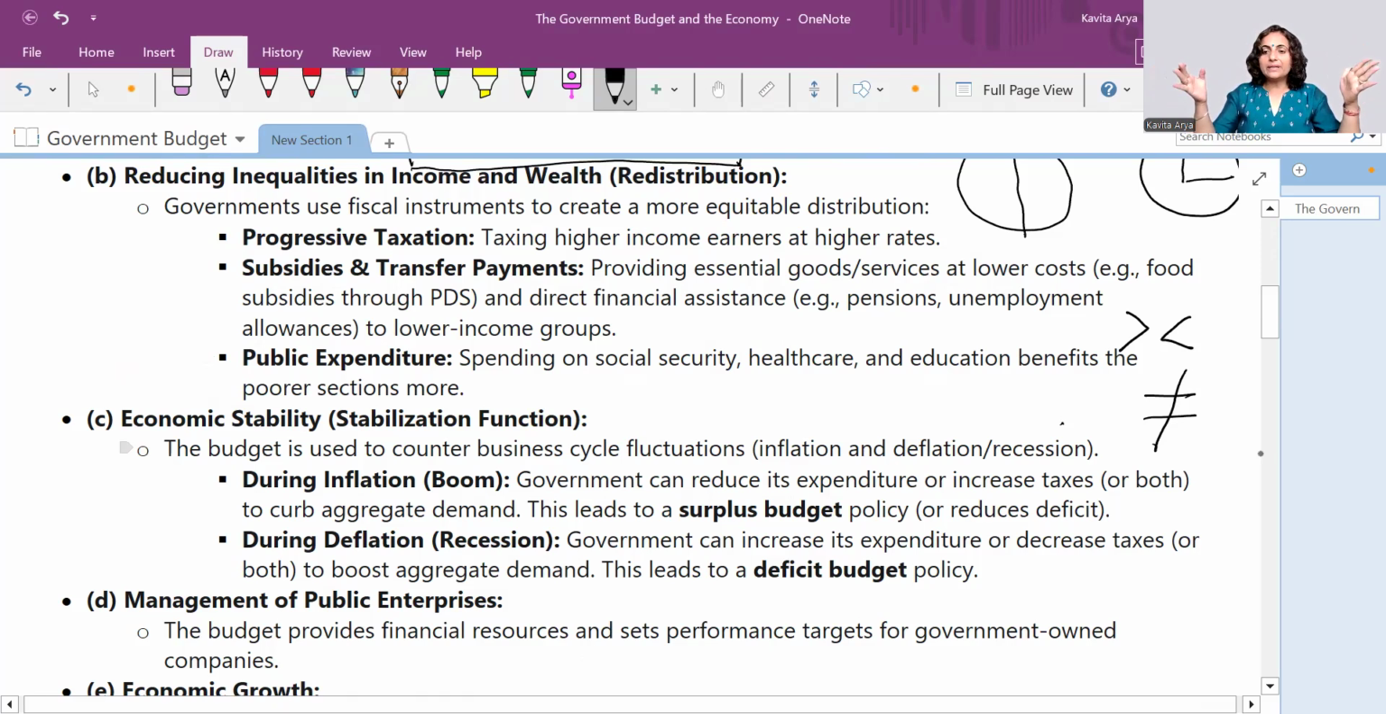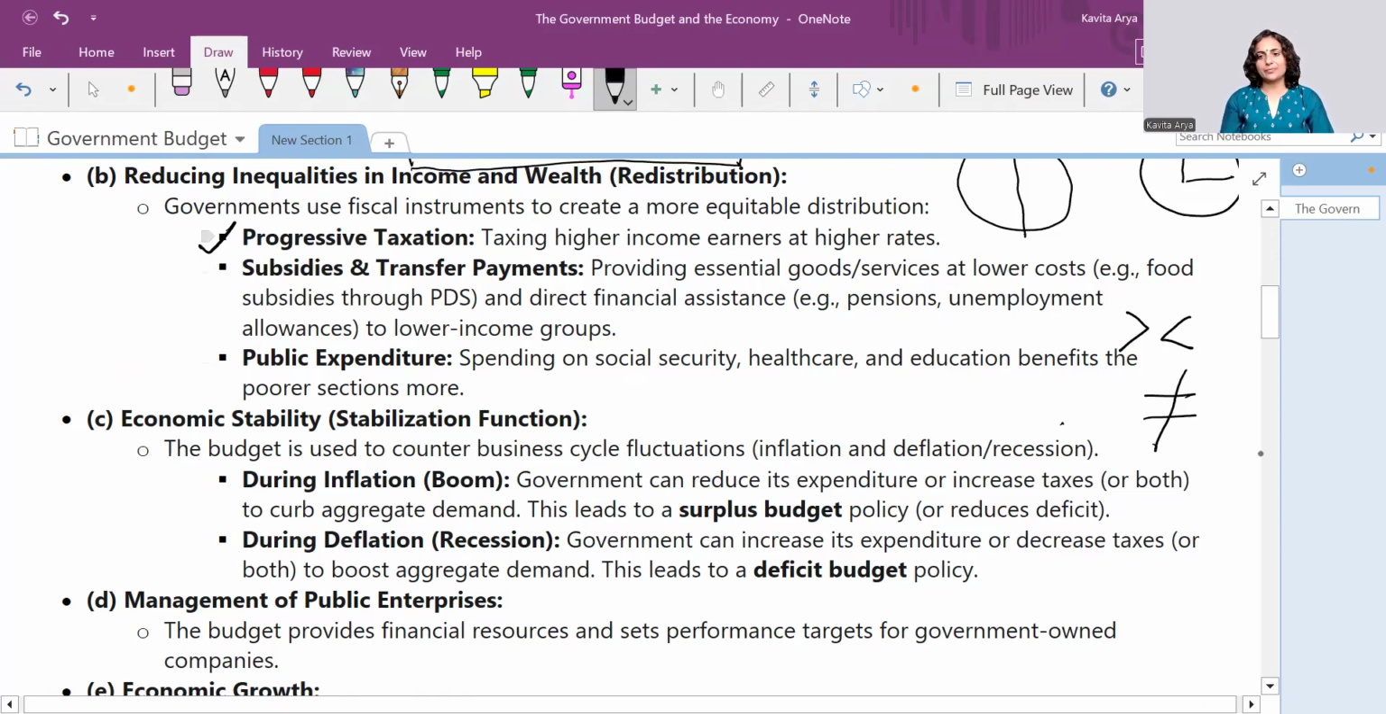So the government tries to bridge this gap by bringing the rich and the poor closer, by benefiting the poor. And how would it benefit the poor? By taking some money from the rich. So it tries to bridge up the gap. This is done with the help of progressive taxation.